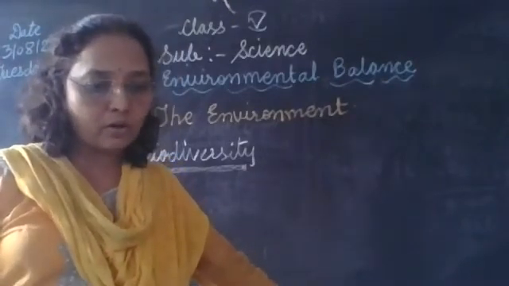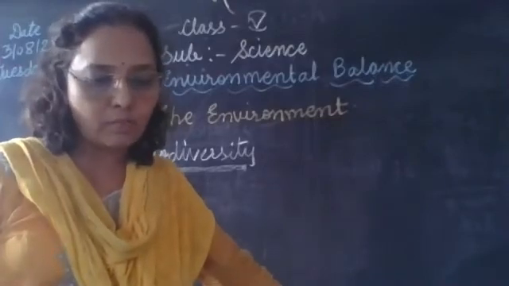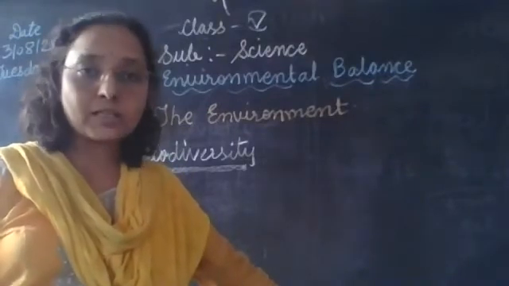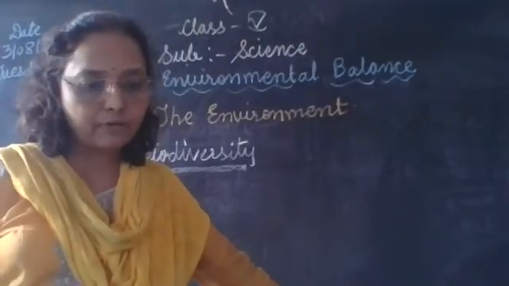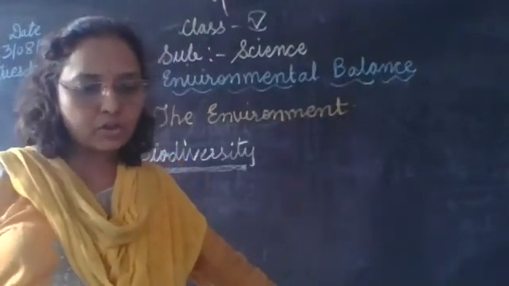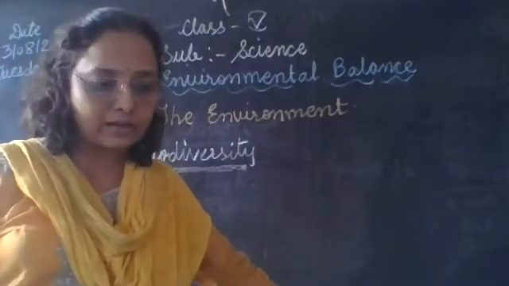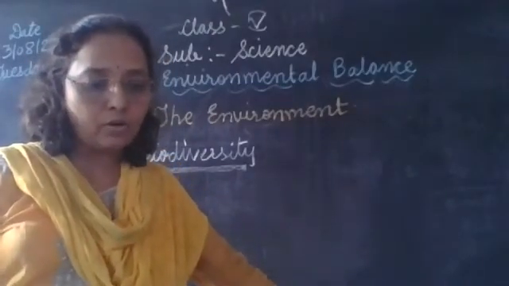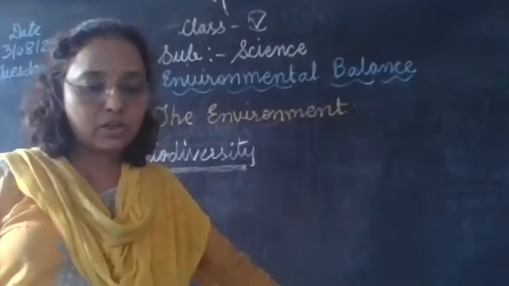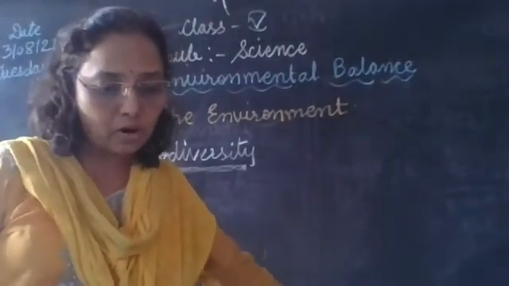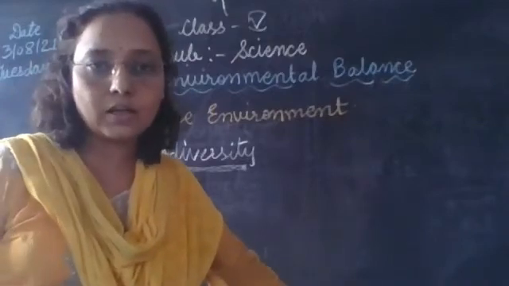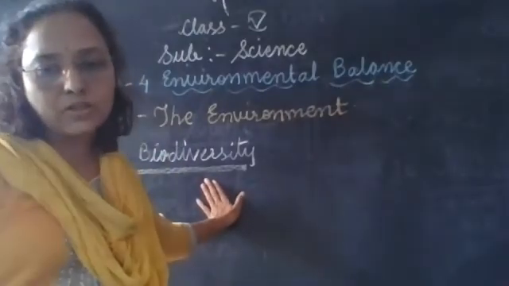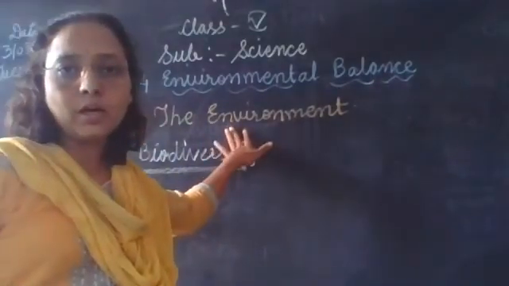Then next we have to learn how to study the biodiversity of a place. Scientists make a large number of observations. They make these observations in different conditions such as day and night, different seasons, and of living things that are found at great heights or depths as well, including microorganisms. The observations of many scientists are brought together and studied again. So this is all about biodiversity. Now let's move to the environment.